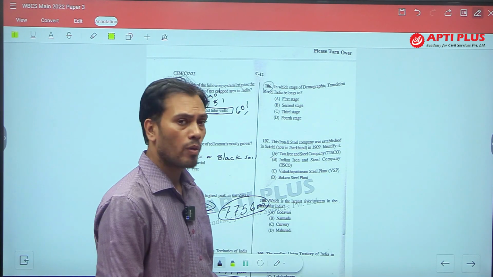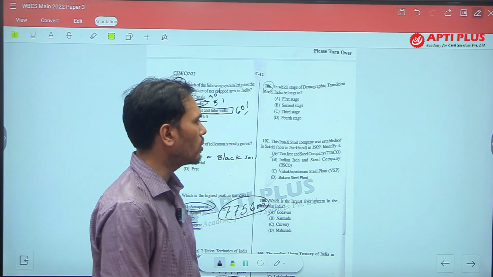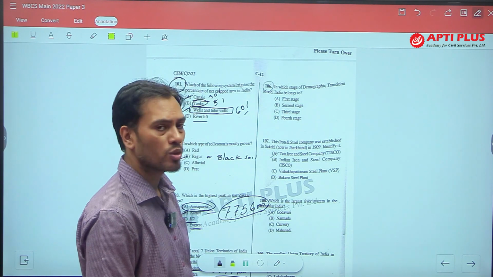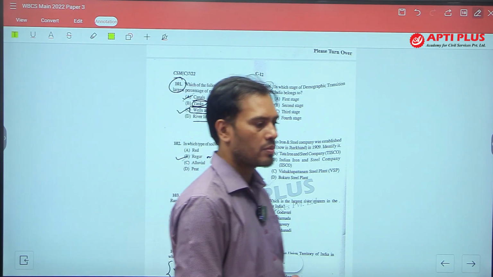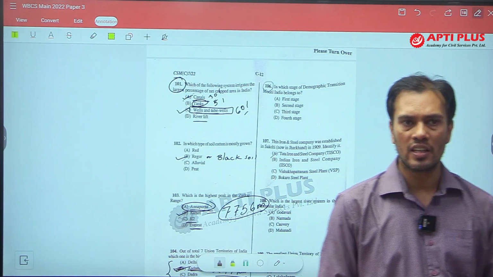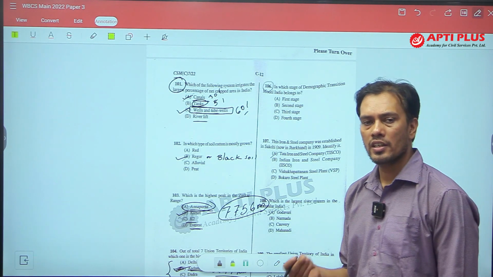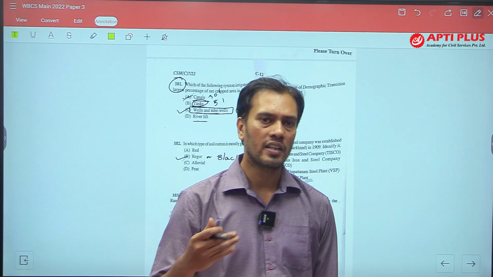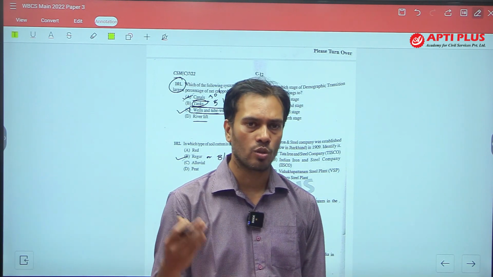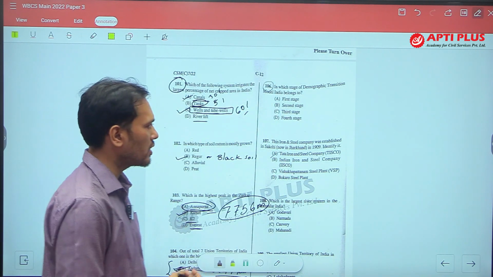The second stage is called population explosion. Population explosion means the birth rate is the same as before, but the death rate is declining. So if the birth rate stays high and the death rate declines, then the population starts increasing, and it increases at higher speed. So this is the stage where population explosion is observed.